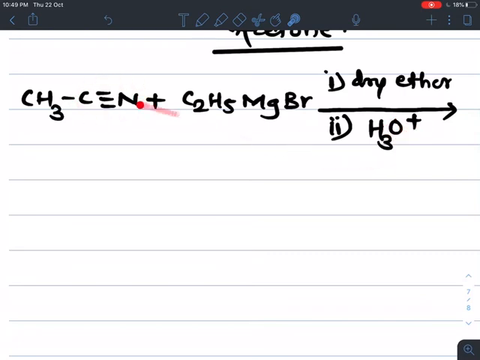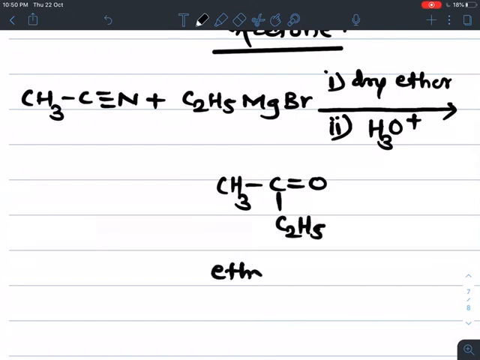This oxygen is bonded to this carbon. So finally we get CH3COC2H5, which means ethyl methyl ketone. Ethyl methyl ketone is formed from the given nitrile.